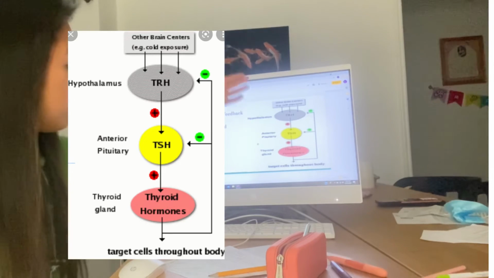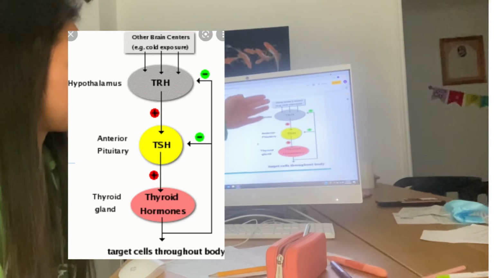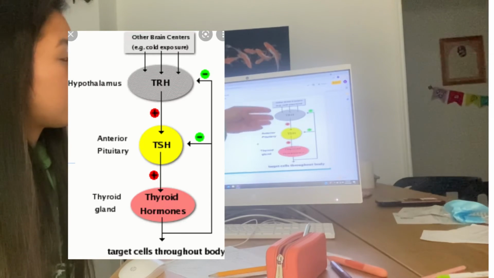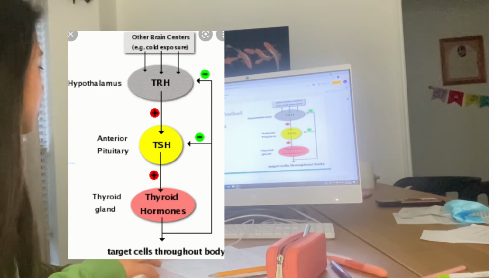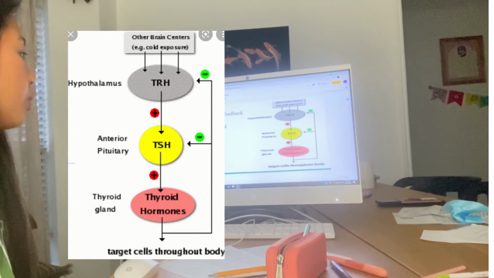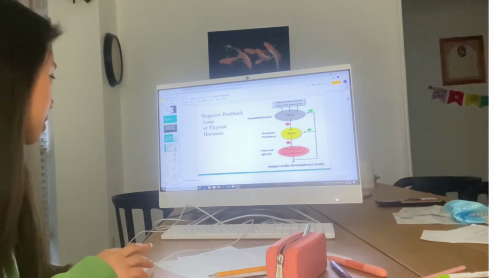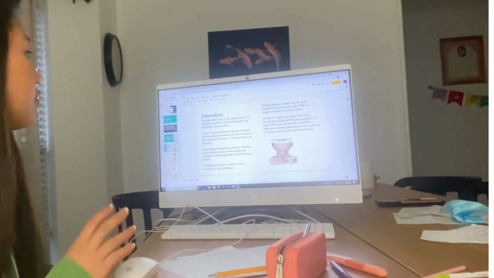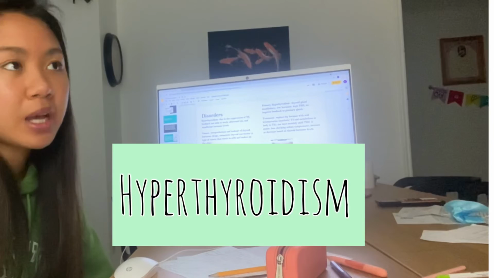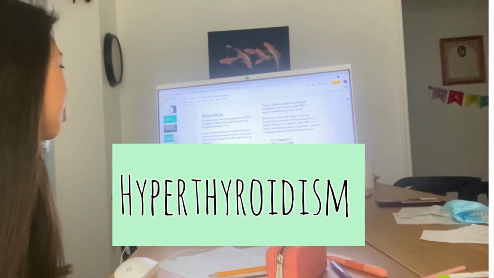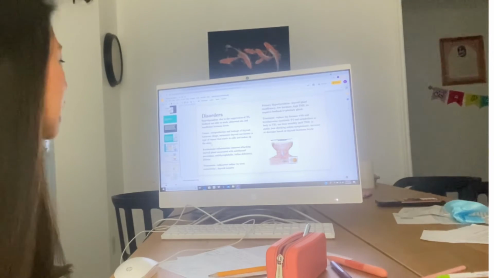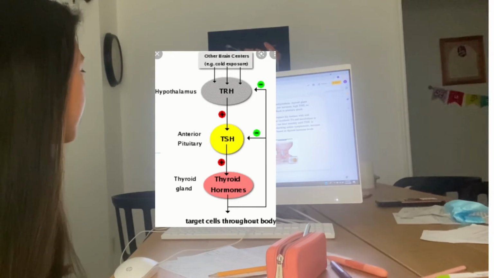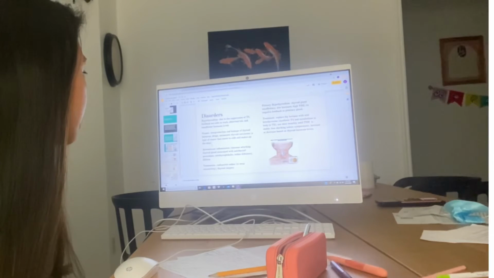And the release of TRH is controlled by brain centers, which are the neurons that synthesize and release TRH. So if the feedback loop is not working correctly, then some disorders can happen. For example, hypothyroidism is whenever T3 is suppressed and the feedback is not able to work. So that is an abnormal feedback of the thyroid stimulating hormone and causes insufficient hormone levels.